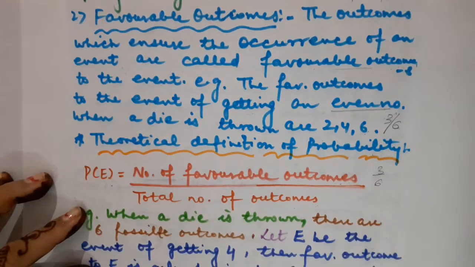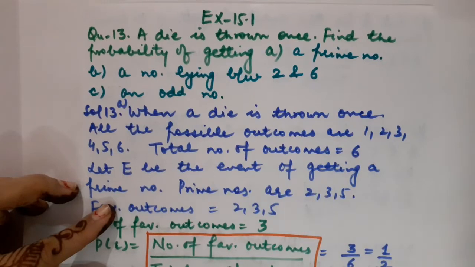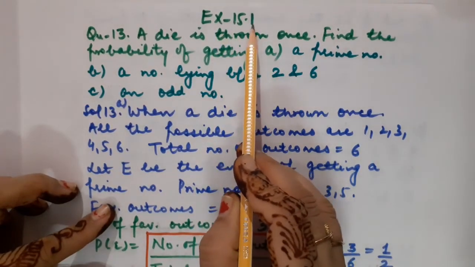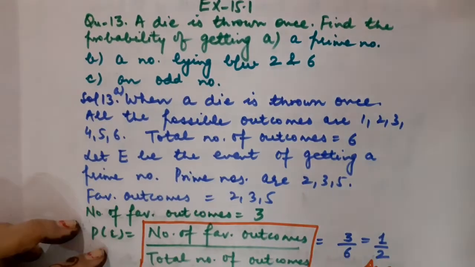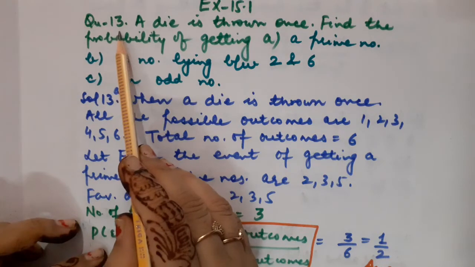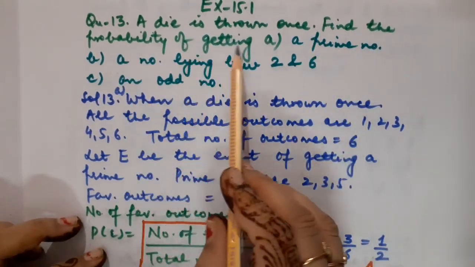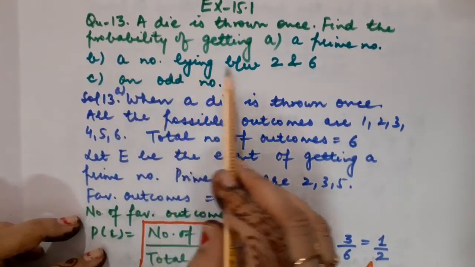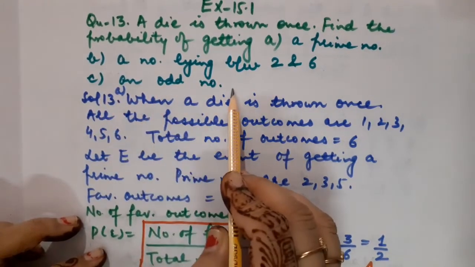Got it? So children, now I am going to proceed with some situational problems from exercise 15.1. Okay, so I am on question number 13. Children, question number 13 says, a die is thrown once, find the probability of getting: A, a prime number; B part, a number lying between 2 and 6; and C part, an odd number.